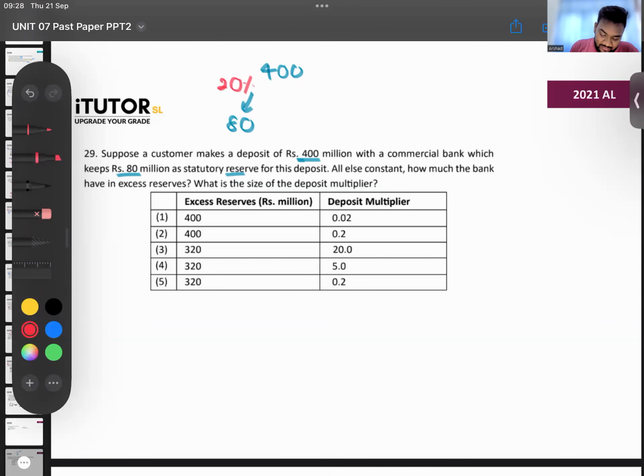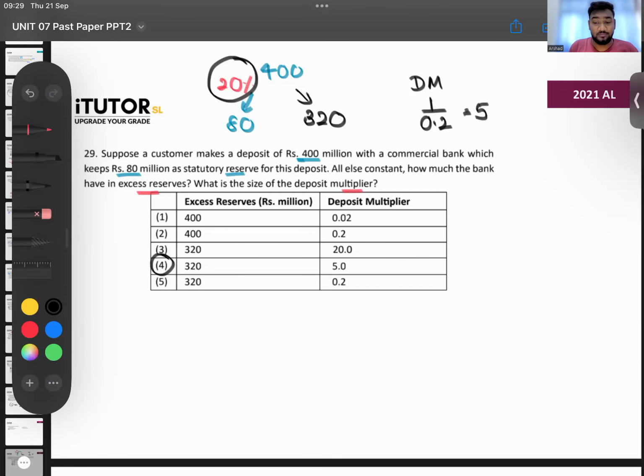So if all else is constant, how much will the bank have in excess reserves? And what is the size of the deposit multiplier? If they kept 80 as required reserves, how much excess reserves do they have? Excess reserves will be 320. How much is the deposit multiplier if the SRR is 20%? The deposit multiplier is 1 over 20%. That is 5 times, no? So the answer is 320 and 5. Answer number 4. Fine.